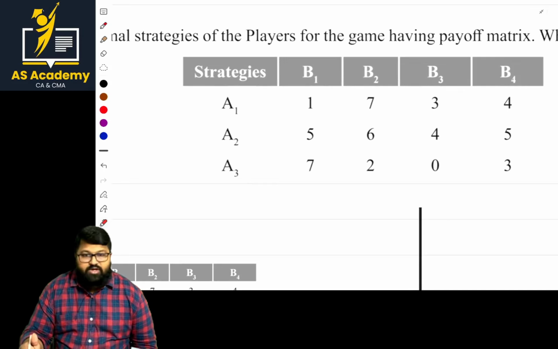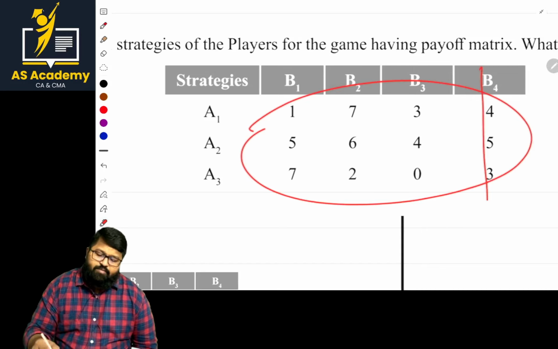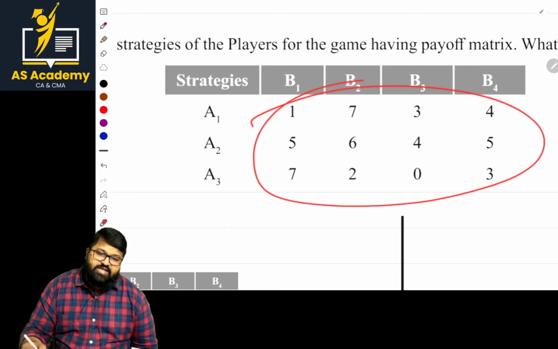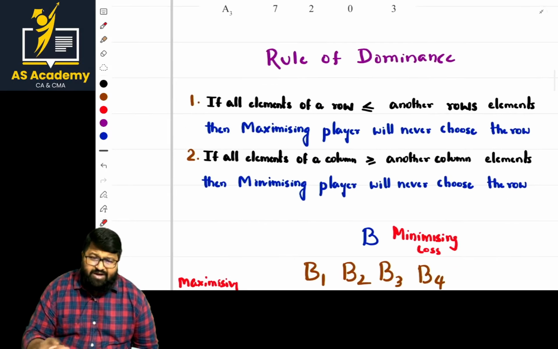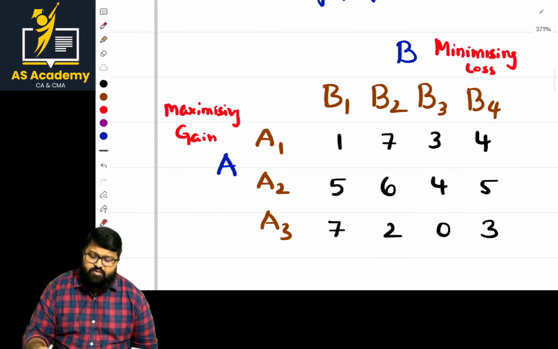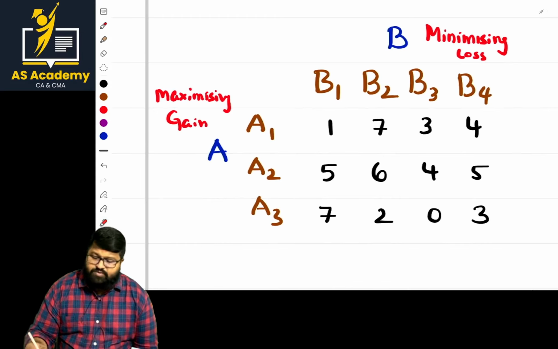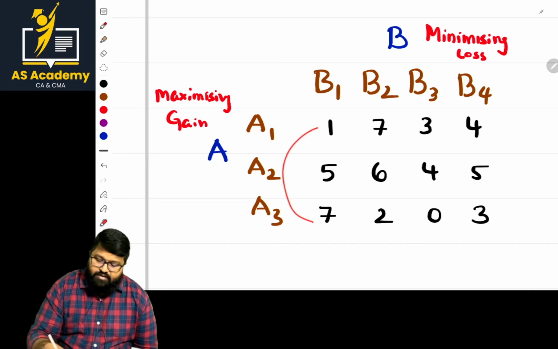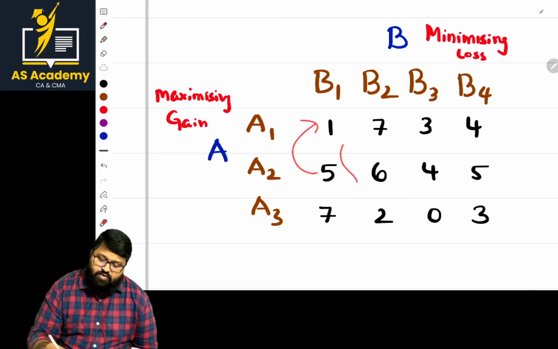The basic step or important thing is that, sir, from these values, we have to eliminate either columns or rows. In this case, normally we have to eliminate 2 columns and 1 row. So by seeing these values, any chance for elimination, ma'am? Let us see step by step. The rule of dominance is mentioned, which you need not write in the exam. Sir, for our convenience, we have gone through it like this. Now, what is a better way? Sir, identify a row with the least values. Is there any row with the least values, ma'am? Let us see. Least? No, a different one. Next, is it least? No, it is not least.